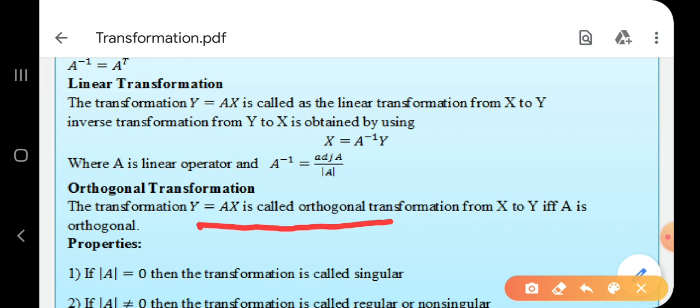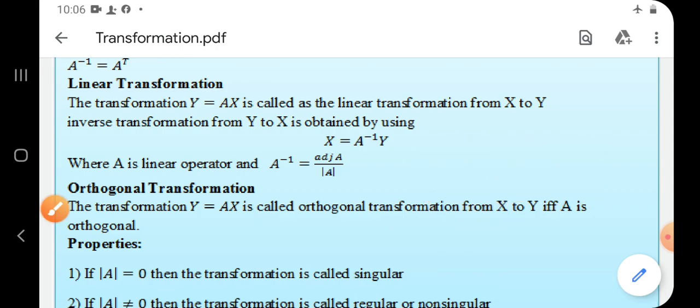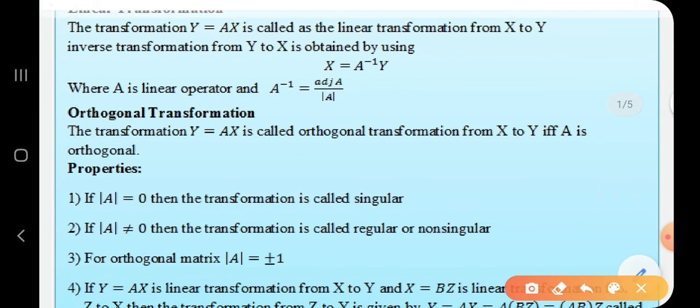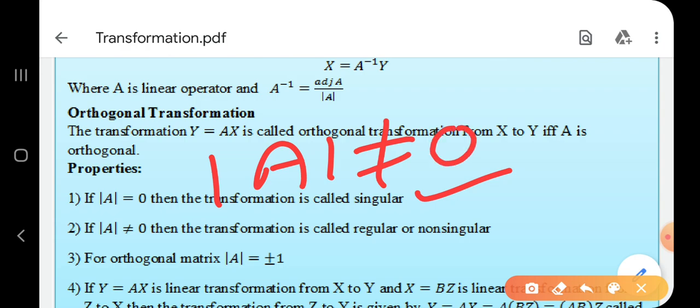Correct? If determinant of matrix A equal to 0, means our matrix is a singular matrix, so the transformation is called singular transformation. Understood it? If determinant of A equal to 0, then the transformation is called singular transformation. And if determinant of A is not equal to 0, then the transformation is called regular or non-singular transformation. You may use any word, but it is called regular transformation.